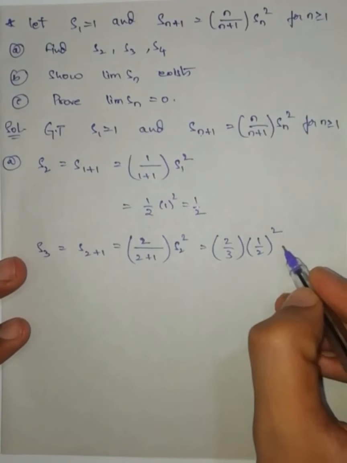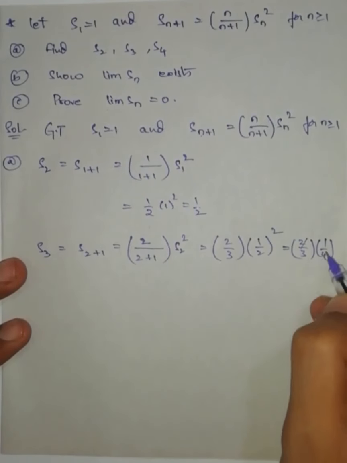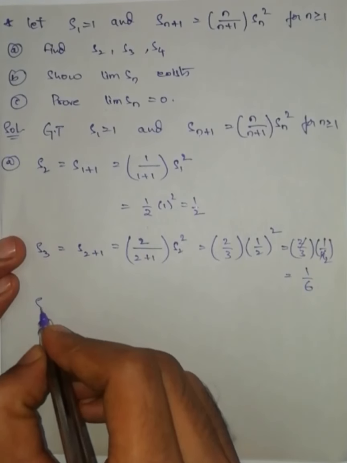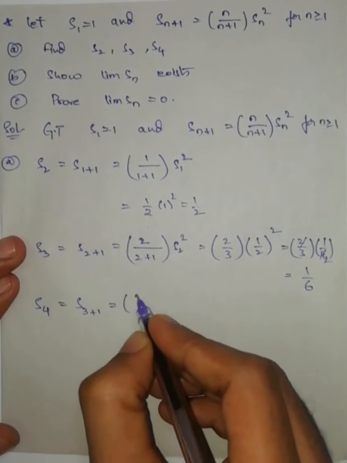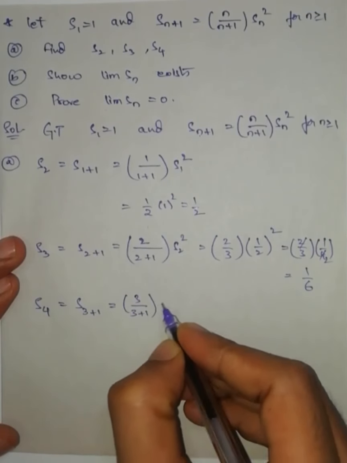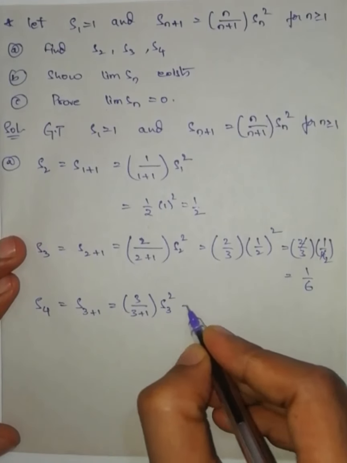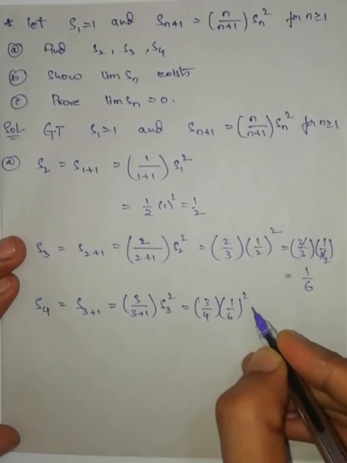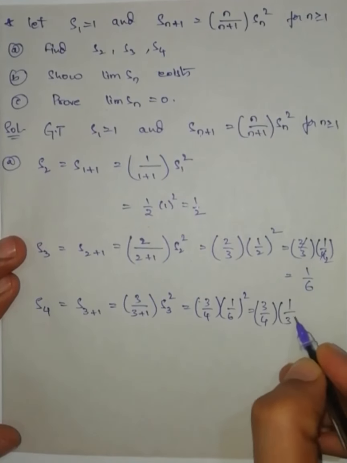So we will get 2 by 3 into 1 by 4, which is equal to 1 by 6. Now S4. S(3+1) is equal to 3 by 3 plus 1 into S3 square, which is equal to 3 by 4 into (1 by 6) square, 3 by 4 into 1 by 36.